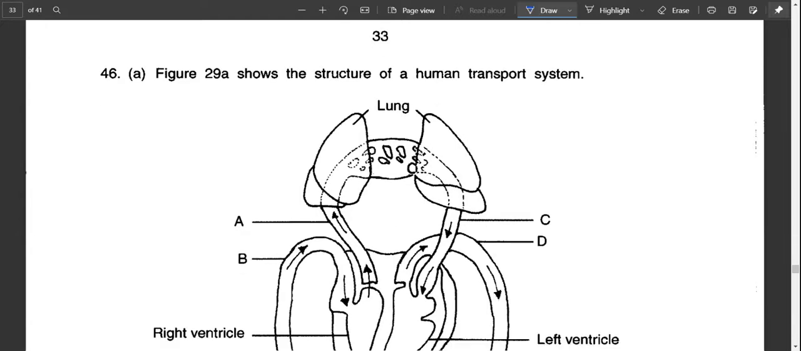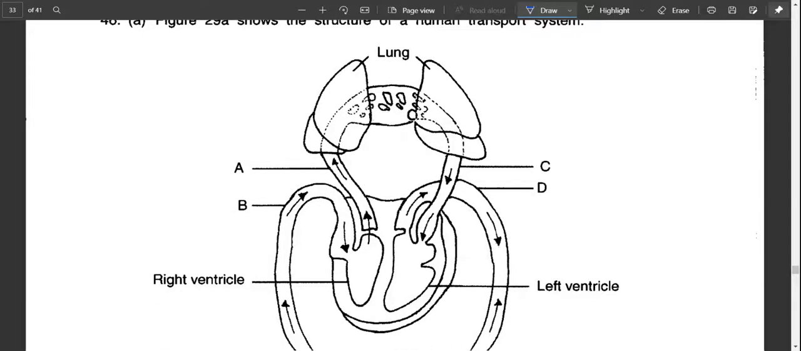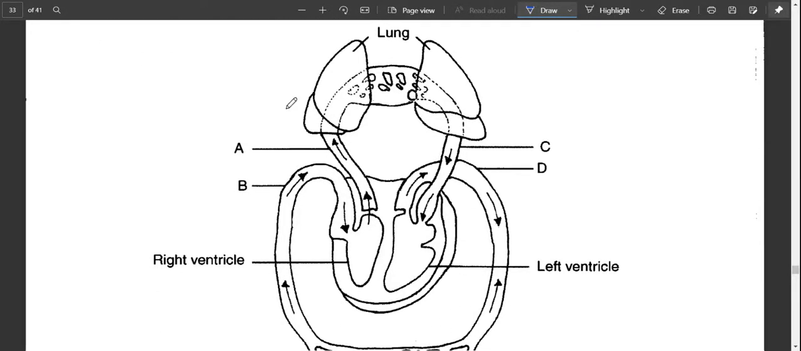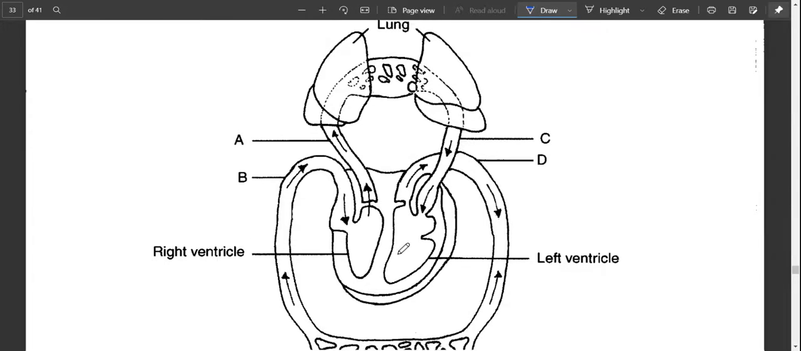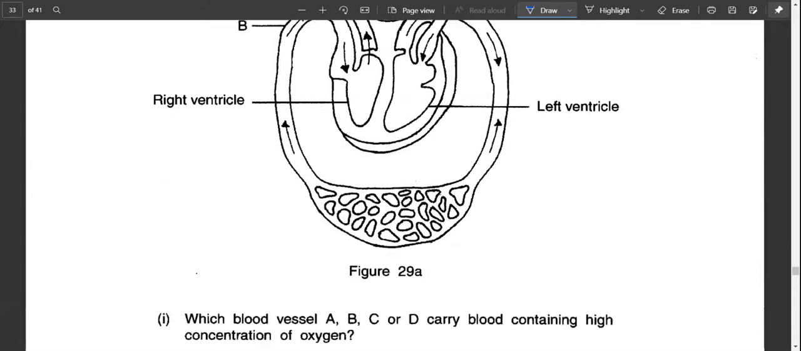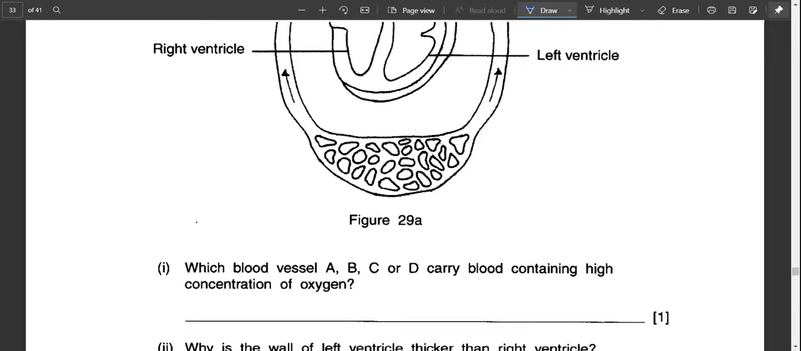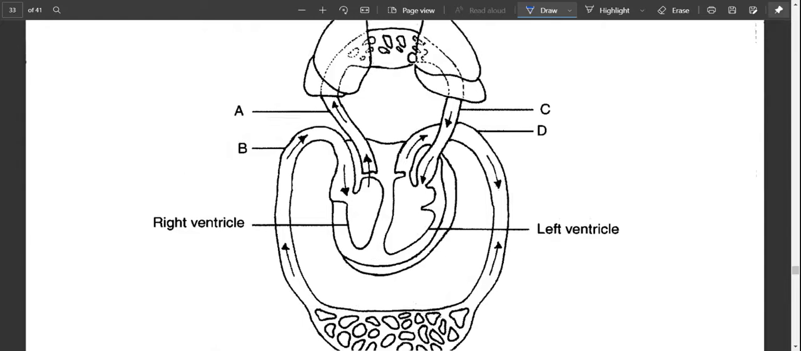And 46 about heart. 46A, figure 29A shows the structure of a human transport system. So you have lung and you have heart, and they talk about how the blood flows in here, and you have A, B, C, D. So I believe they will ask you about the labeling. Which blood vessels A, B, C, or D carry blood containing a high concentration of oxygen?